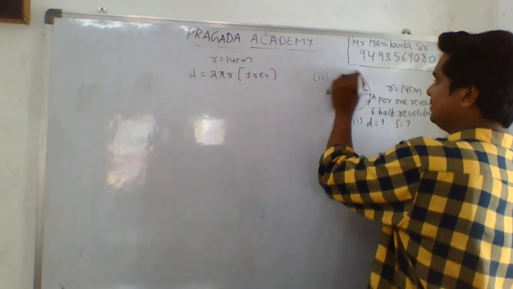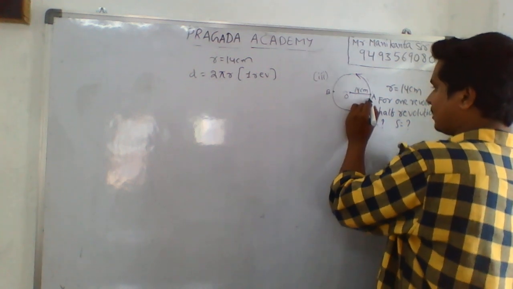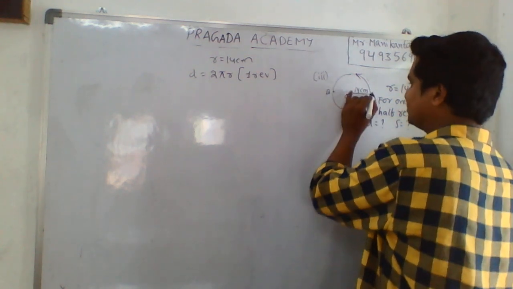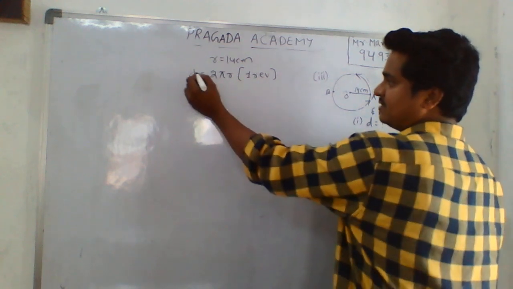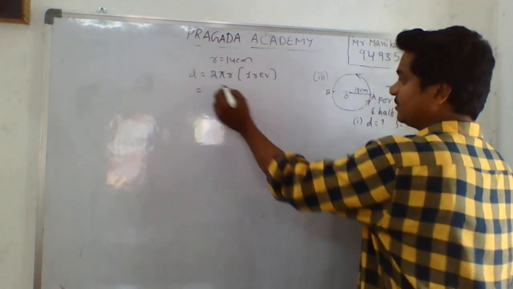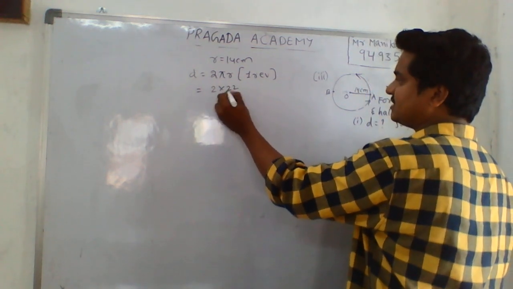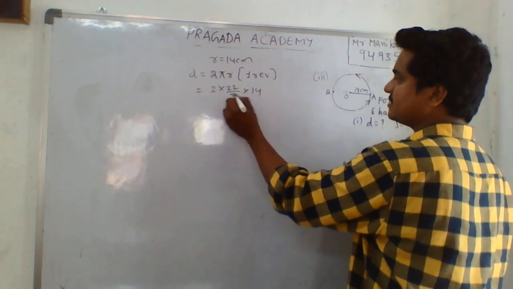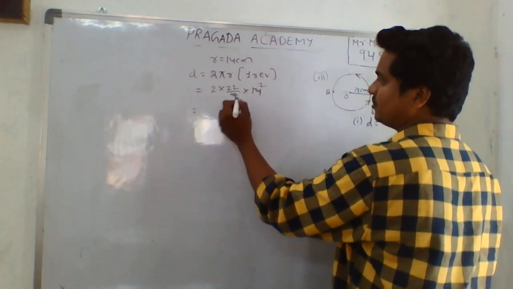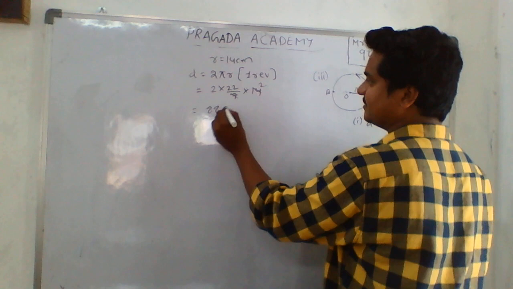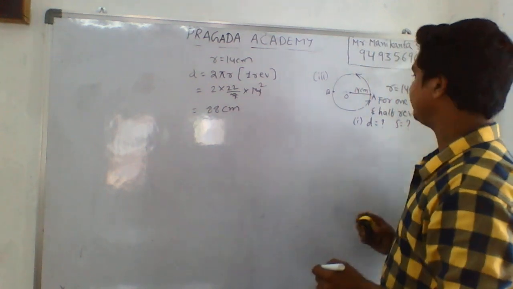The car completes one revolution, so we need to apply the circumference of the circle. Distance equals 2 pi r. We take 2 into pi, which is 22 by 7, and the r value is 14. 7 in 14 is 2, times 22 times 2 is 44, times 2, 88 centimeters will be the distance.